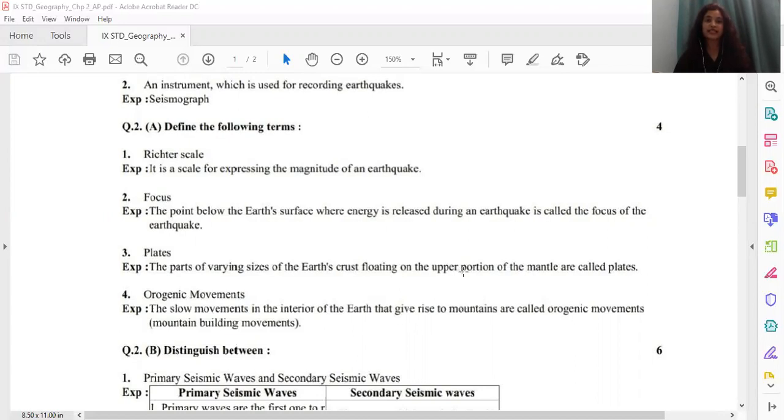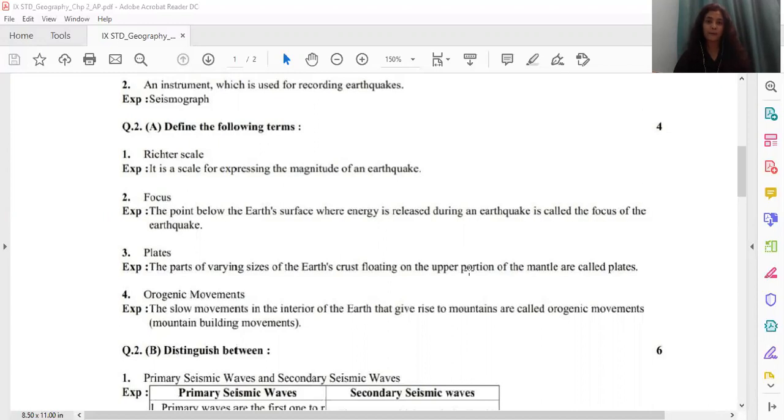Now children, this is define the following terms. Still you all have to write in full sentence. The second one is focus. The point below the Earth's surface where energy is released during an earthquake is called the focus of the earthquake.